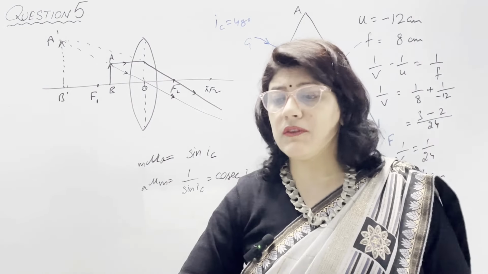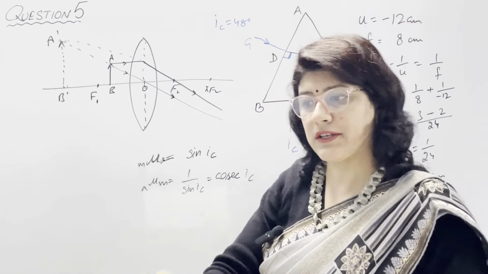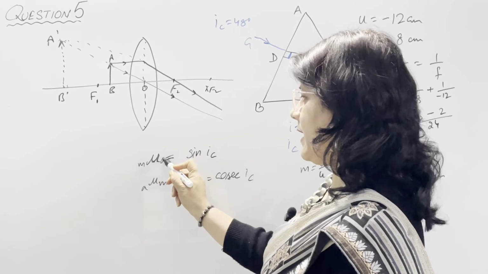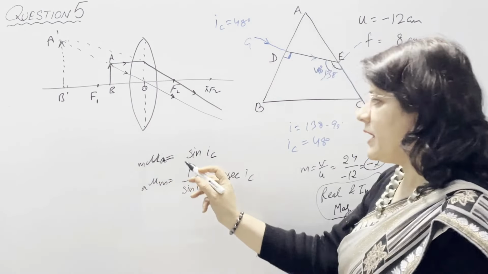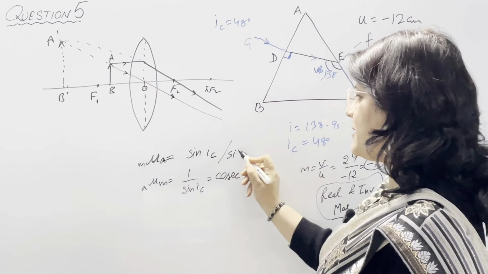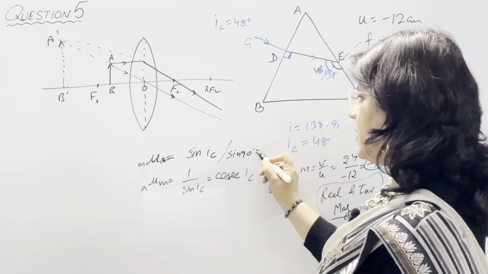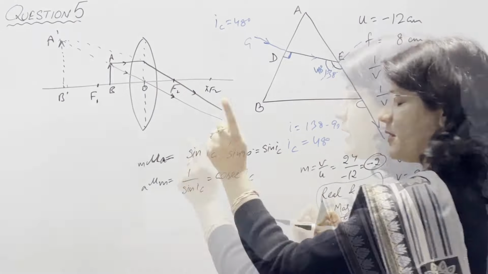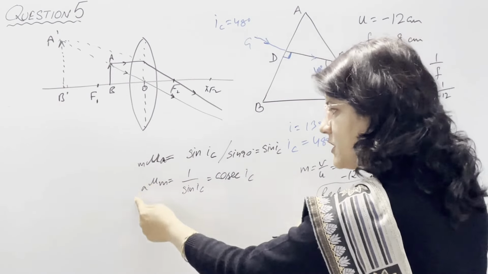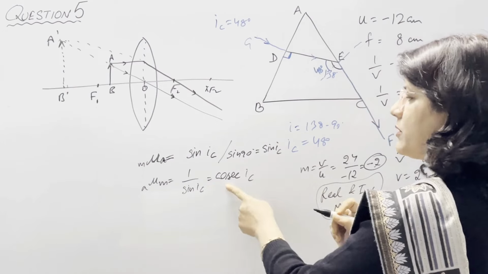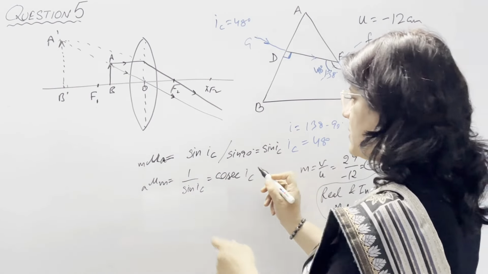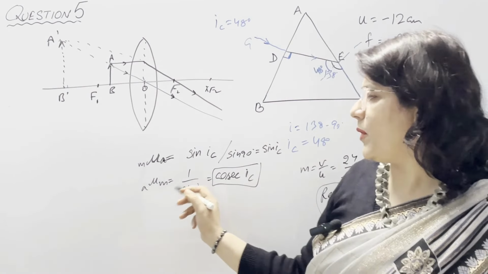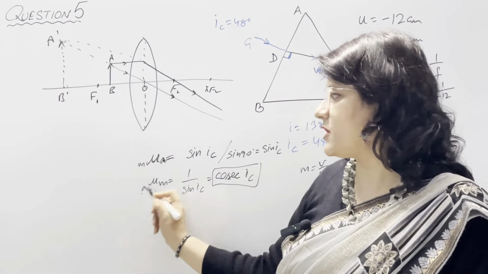In last part, give the relationship between the critical angle and the refractive index. So mu and critical angle. So when refractive index of air with respect to any medium, its value is sin i_c divided by sin 90. But we know that sin 90 is 1, so its value is sin i_c only. Now if they have asked the refractive index of medium with respect to air, that is 1 upon sin c, it means it is equal to cosec i_c. So the relation between these two is cosec of critical angle, and then aμm means refractive index of medium with respect to air.